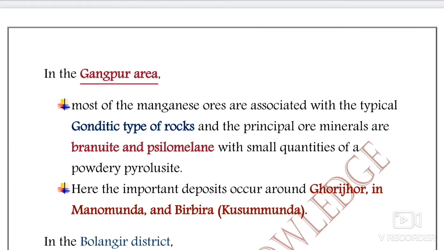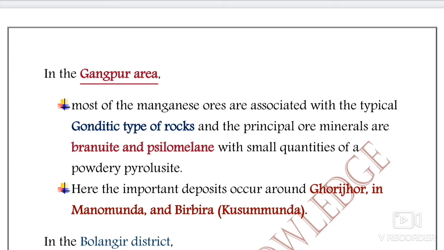And if we talk about the Gangpur area, most of the manganese ores are associated with the typical gondite type of rocks. Principally, the ore minerals are braunite and psilomelane with small quantities of powdery pyrolusite. So the composition of ore minerals varies from region to region.